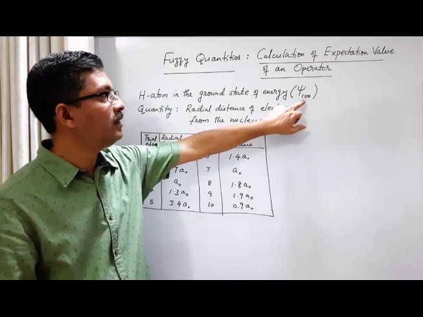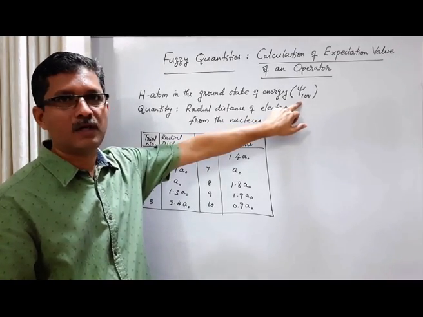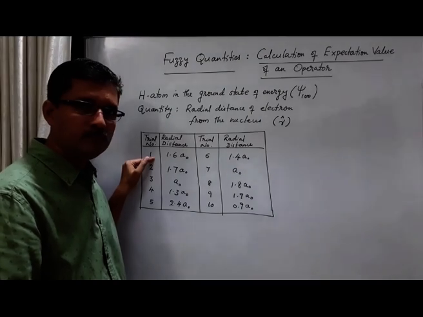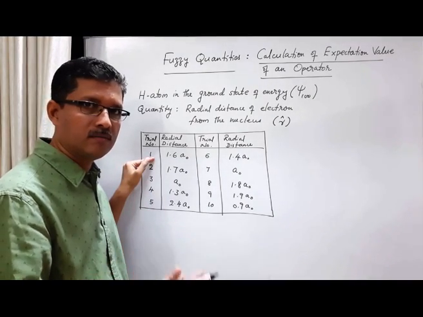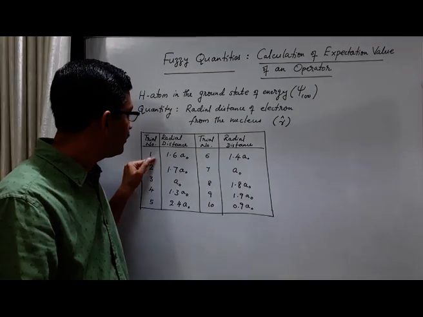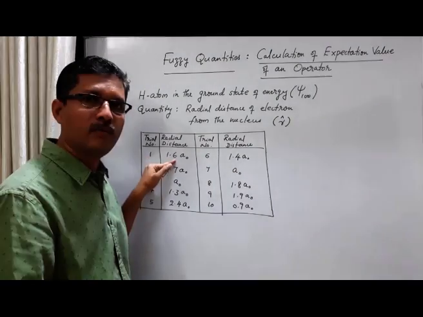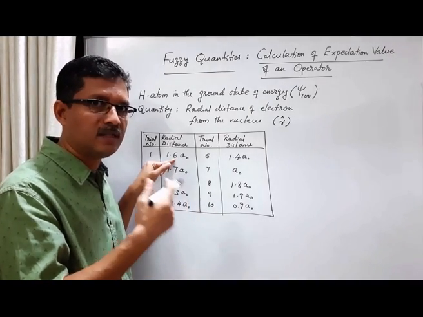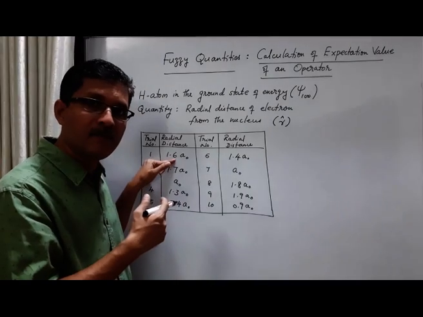Initially it is in the ground state of energy of the hydrogen atom, but after the measurement of radial distance of the electron, let us say position, we get this value. If we repeat the measurement in the same member of the ensemble, in the same system, we get the same value.